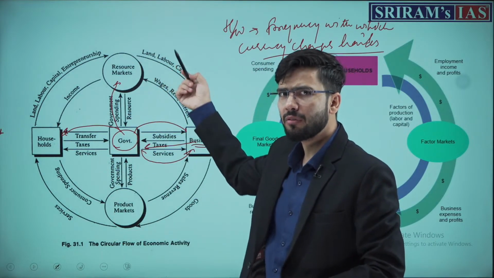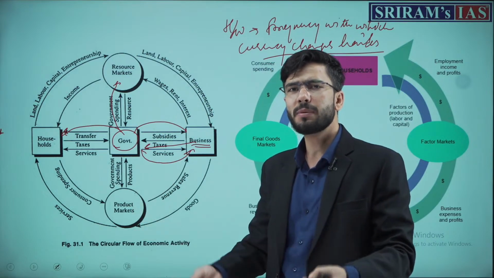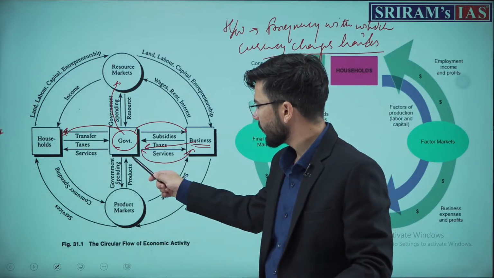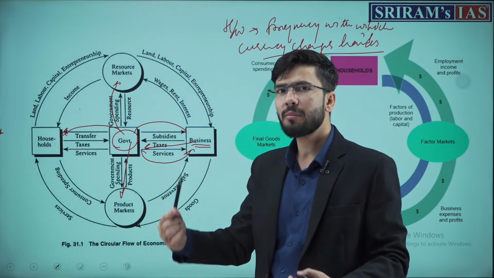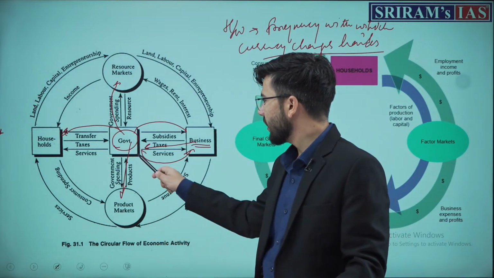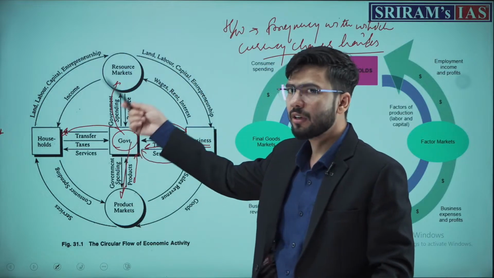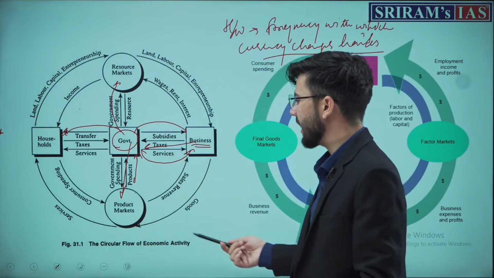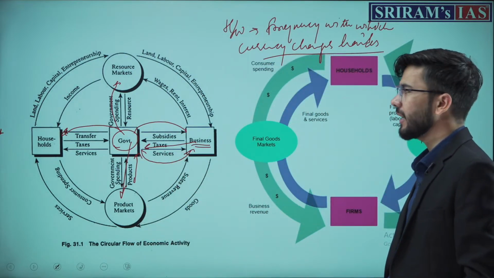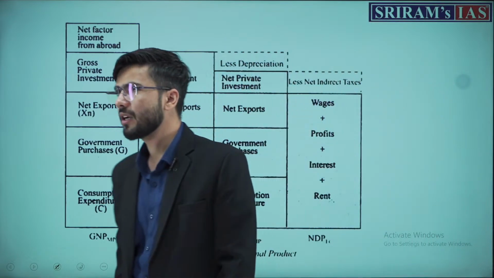Government will spend, government will consume resources, it will build roads, buildings, hospitals, schools, whatnot. Then in the product market, the government will produce products through public sector undertakings, and the government will utilize products also. So all of this will rotate, and the money will rotate as per the circular flow of economic activity. That was a simple representation of it.